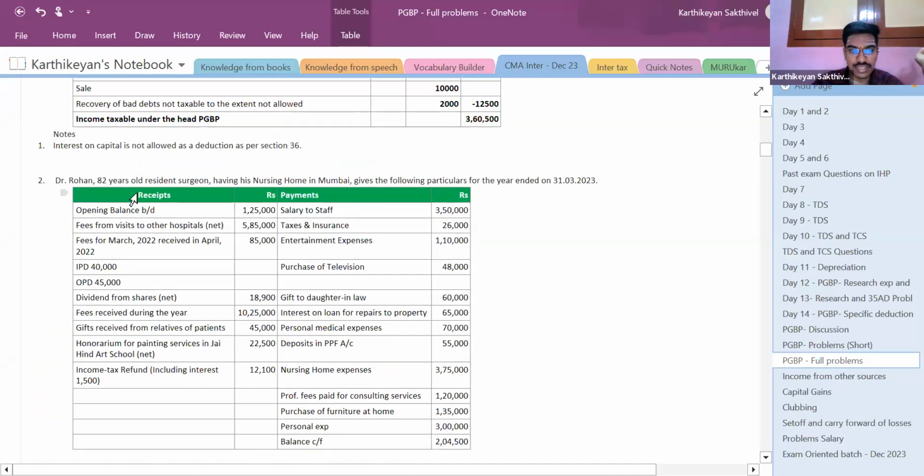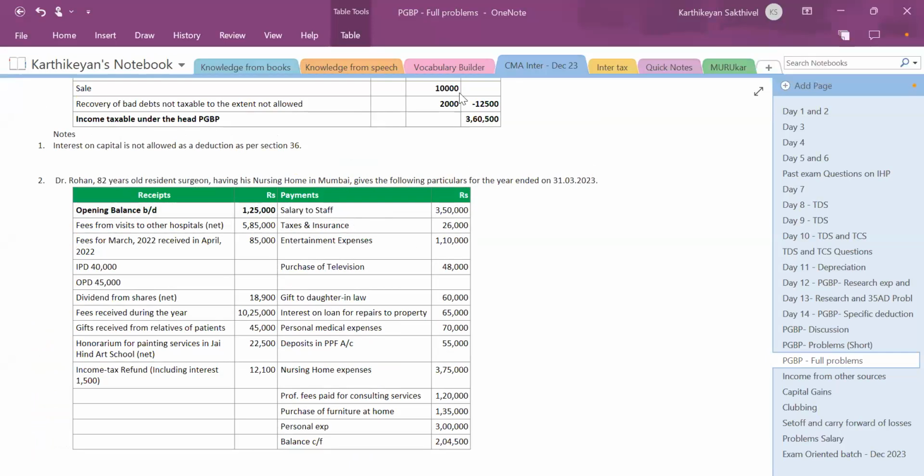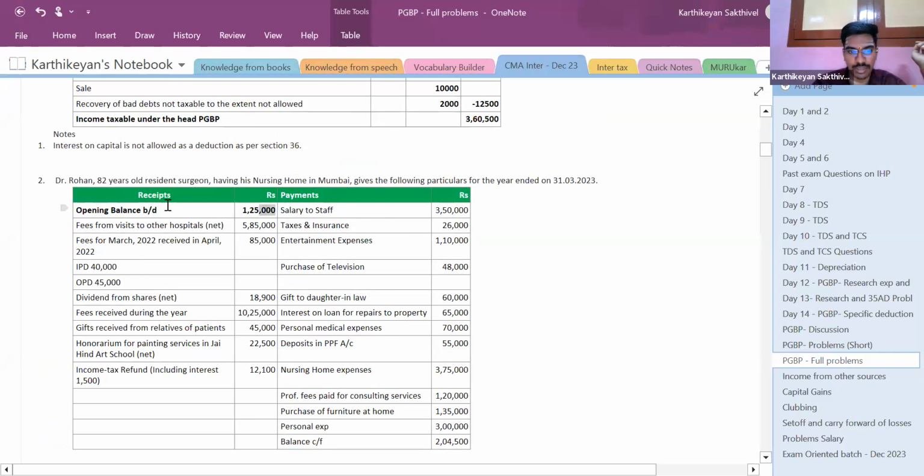So this is the receipts and payments account, which you could see here. What will be my opening balance in the receipts and payments account? The last year's income. In receipts and payments, you have an opening balance. This is basically like a cash book for you.